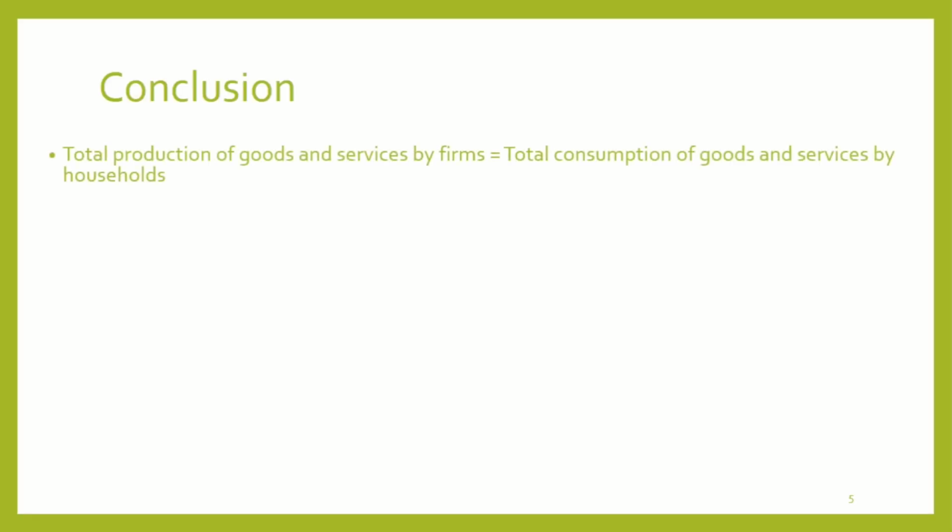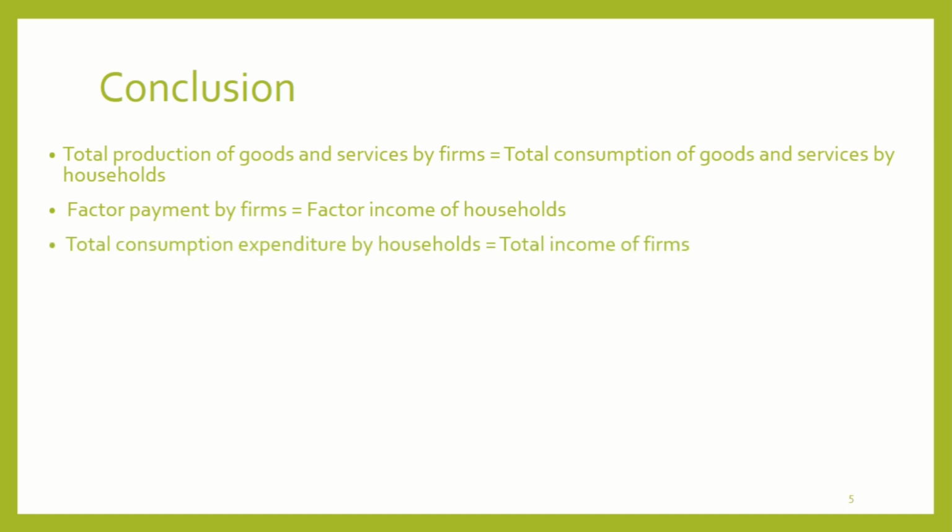Conclusion. Total production of goods and services by firms is equal to total consumption of goods and services by households. Factor payments by firms are equal to factor income of households. Total consumption expenditure by households is equal to total income of firms. Real flow is equal to money flow.